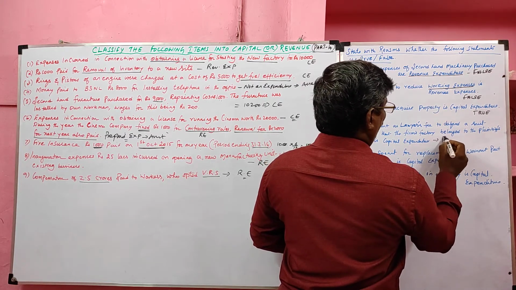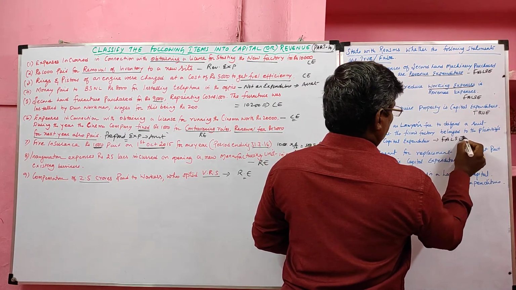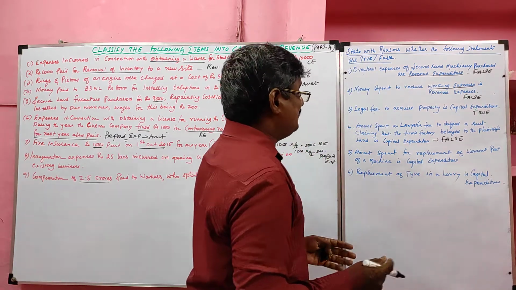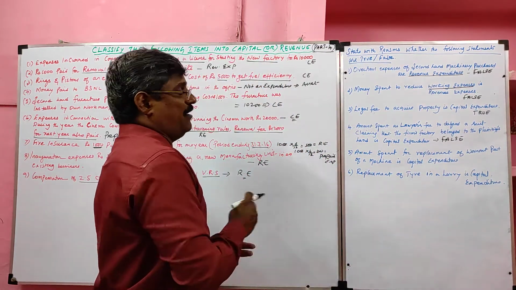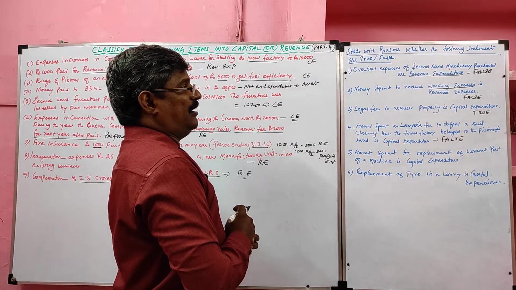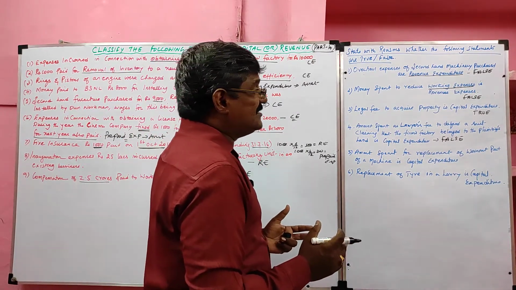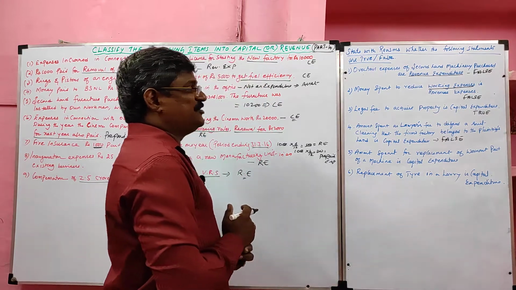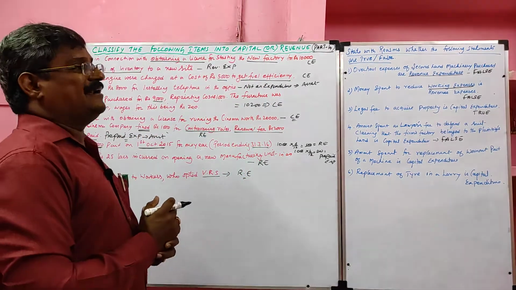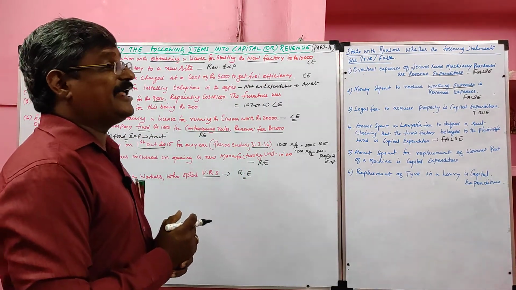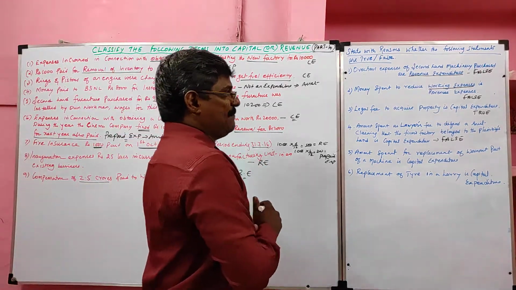The statement is false. Why? Because we are paying fees to a lawyer as legal charges, which is considered maintenance of the land and building, so it is a revenue expense, not capital expenditure.